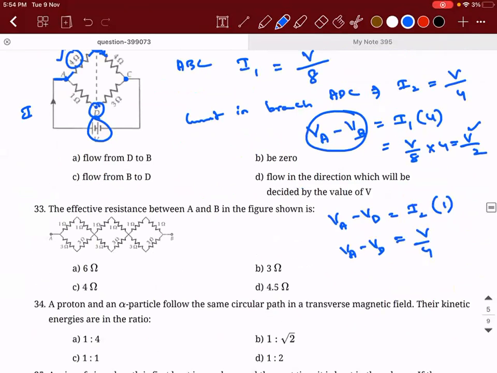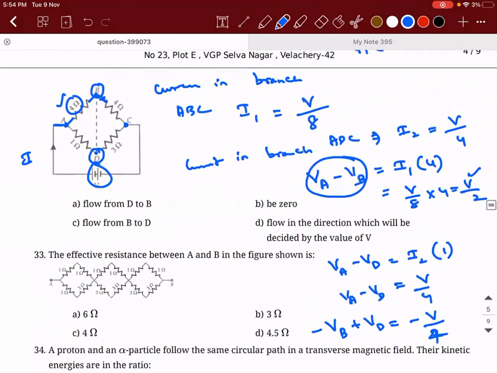Now subtract both. If I subtract both, I'll get minus VB plus VD is equal to minus V by 2. Sorry, V by 4. So which one is at a greater potential? VD minus VB is a negative value. So B is at higher potential. So the current will flow from B to D.